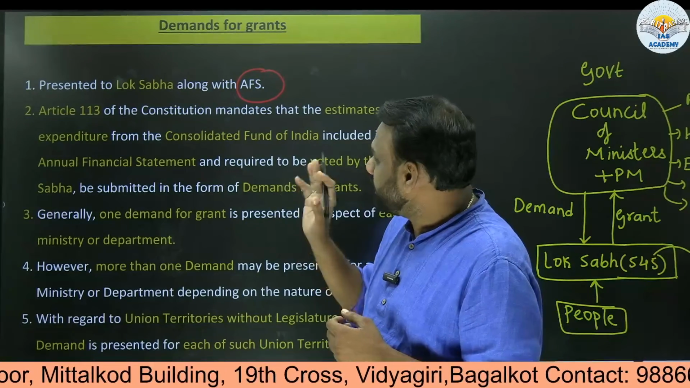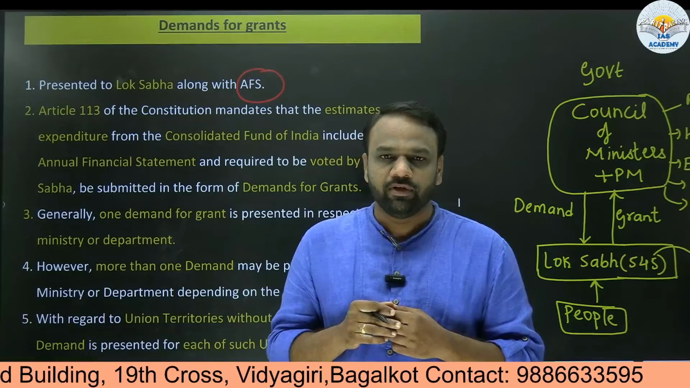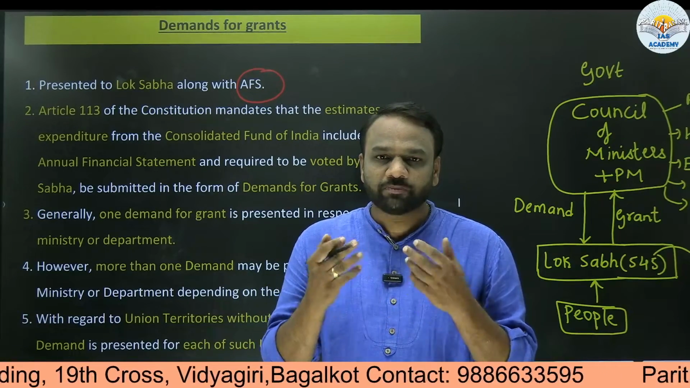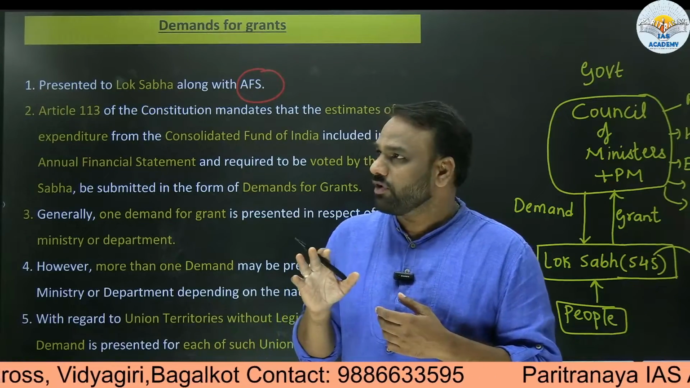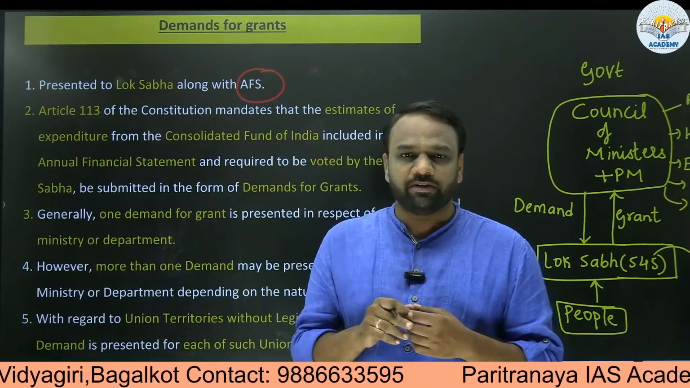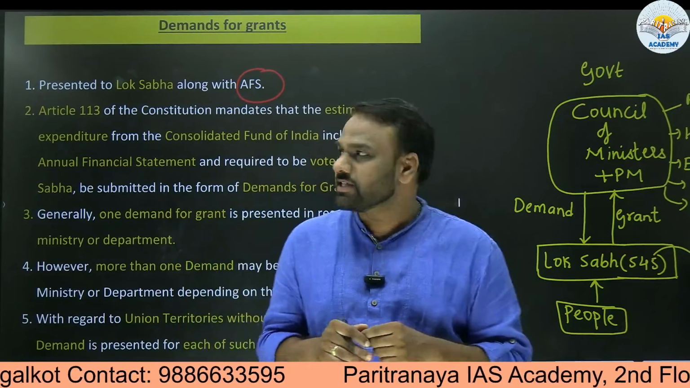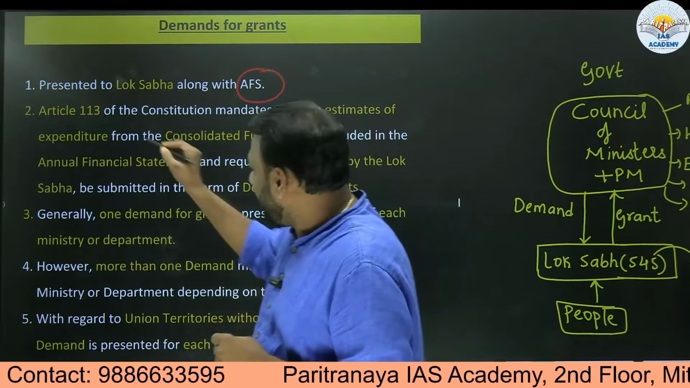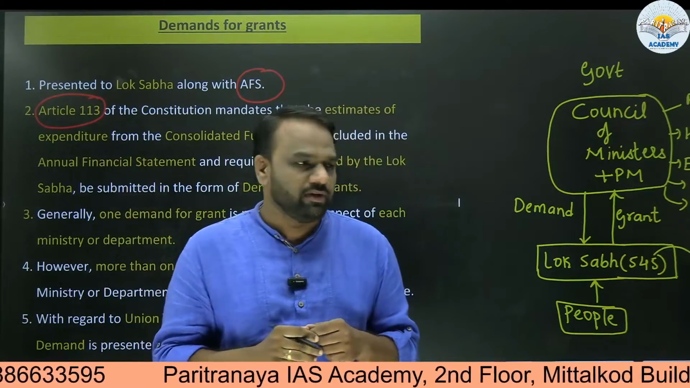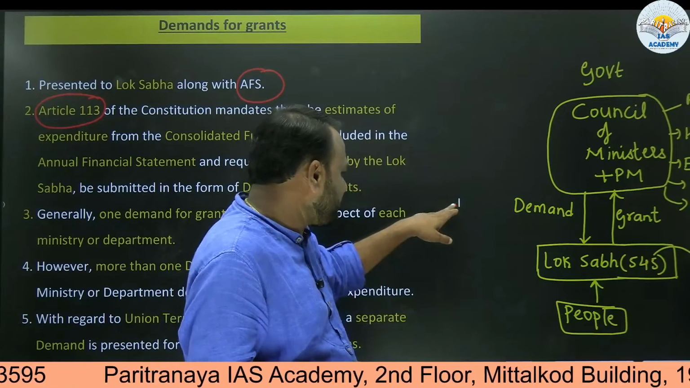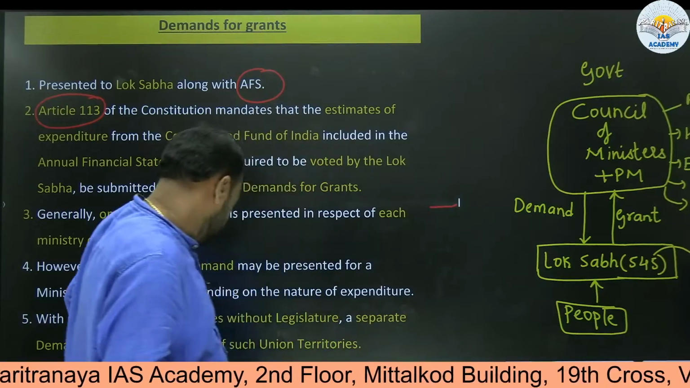Now next, demands for grants speaks about the expenditure part of the government. When government wants to spend, it needs to take permission. So demands for grants is related to that aspect. Is the term demand for grants present in the constitution? Yes, it is. Article 113 of the constitution speaks about demands for grants. Here we shall see what these demands for grants are and who seeks permission of whom.